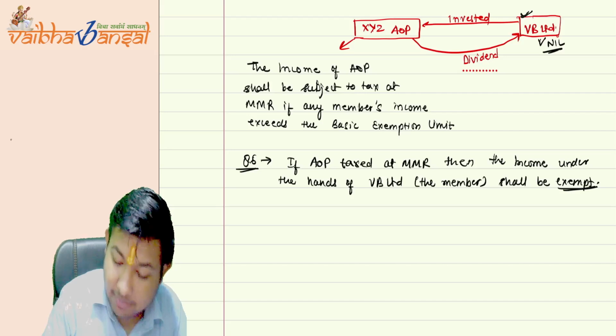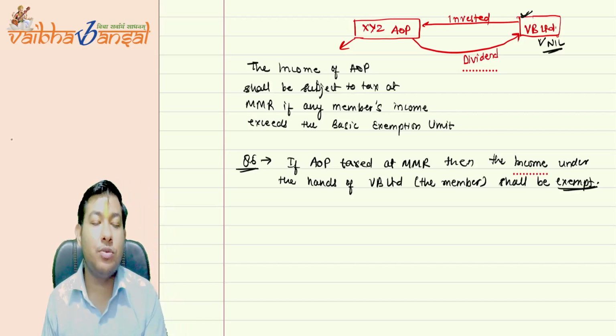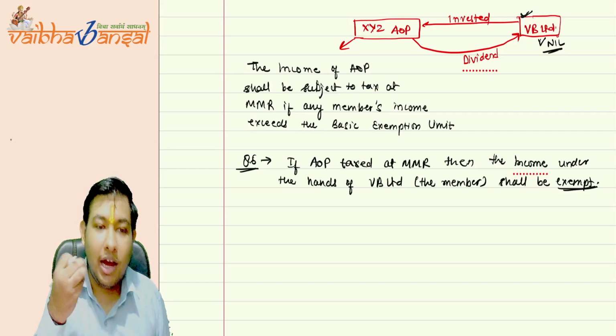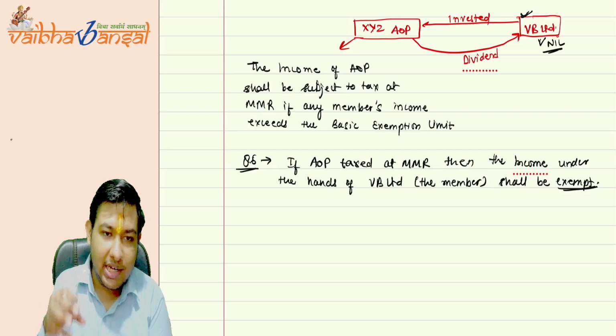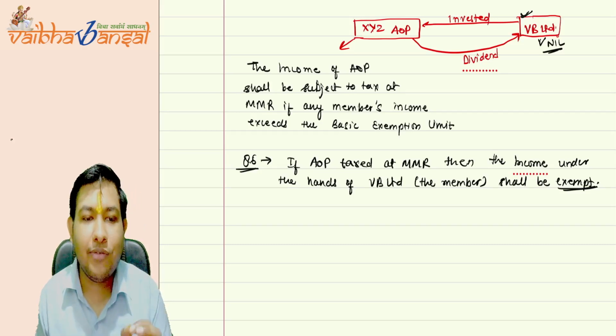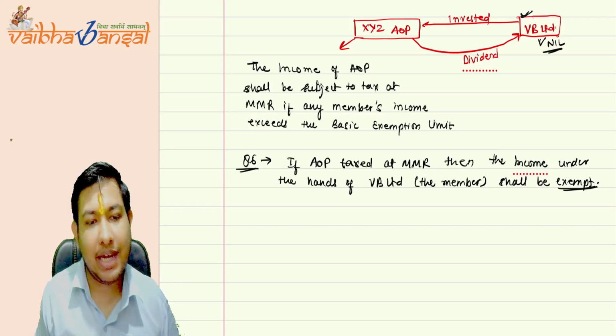So what it says is, if the AOP is taxed at the maximum marginal rate, then the income earned from that AOP by the member's income share will be exempt under section 86.